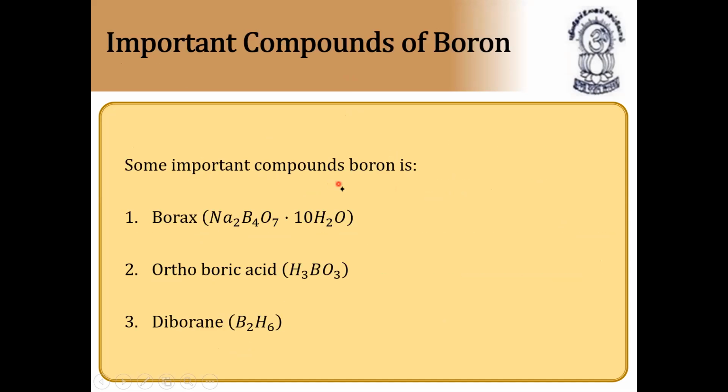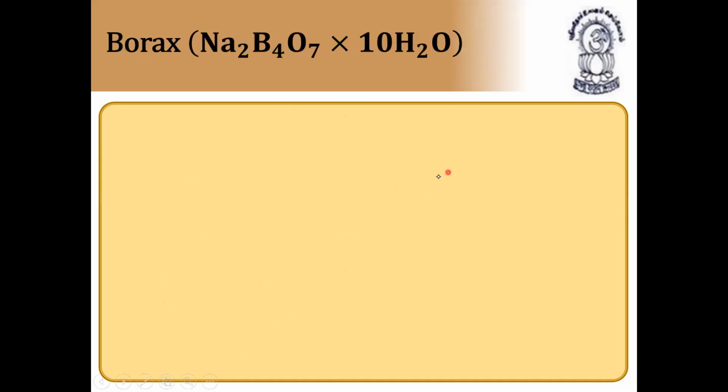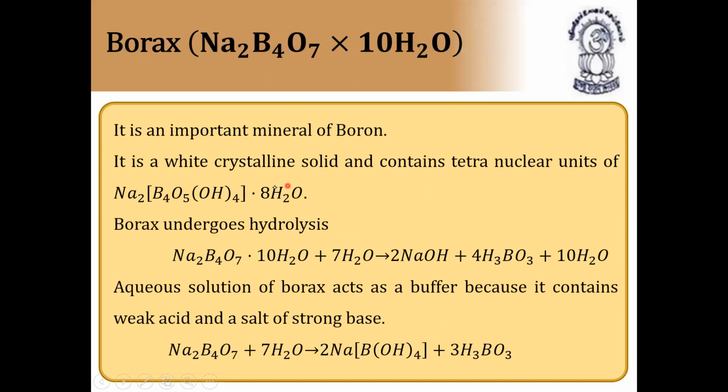Next, some important compounds of boron, let us see. First, we have borax, that is Na2B4O7.10H2O, orthoboric acid H3BO3, and diborane B2H6. Diborane is very, very important. All the three are important. Let us discuss now. First, borax. Borax bead test also we have, very, very important. So first we have an important mineral of boron, borax.